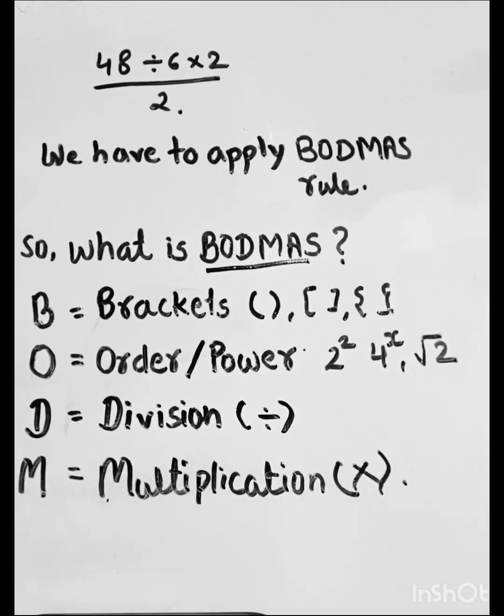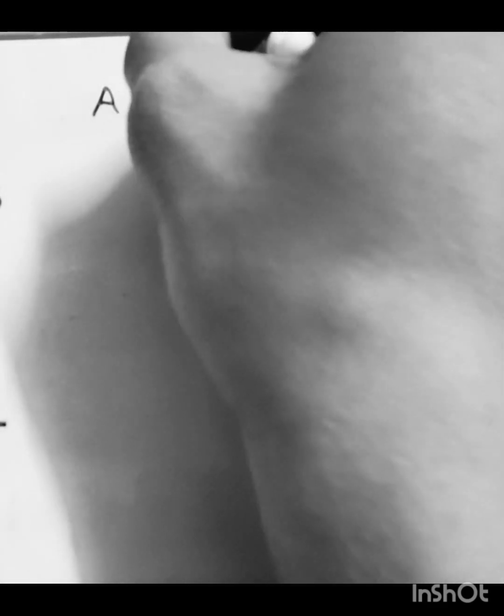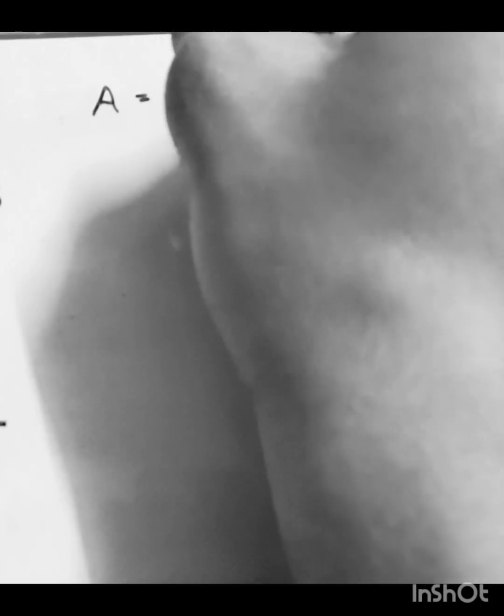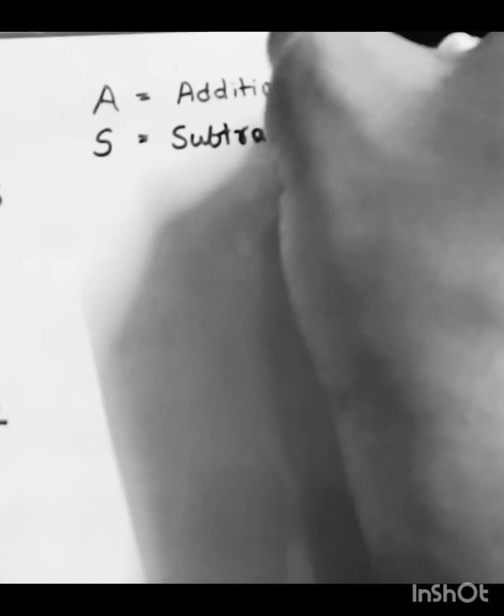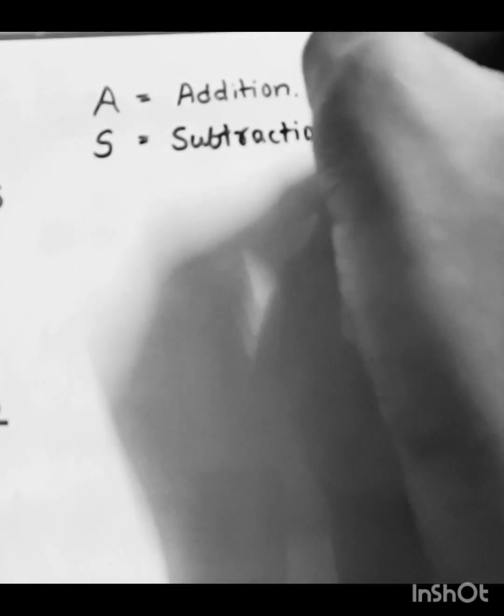A stands for addition. Next, S stands for subtraction. This is addition and this is subtraction.